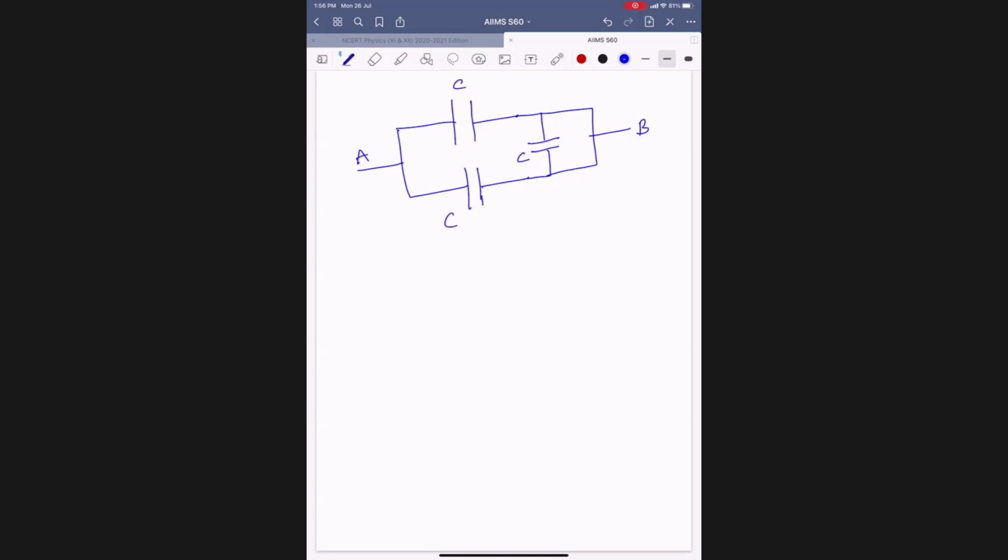Three capacitors are given like this one. He's asking what is the effective capacity C across A and B terminals.